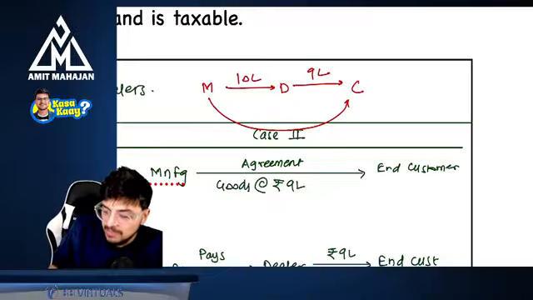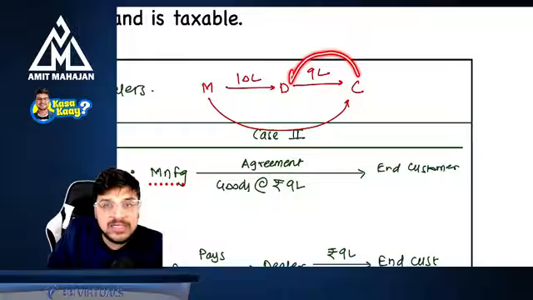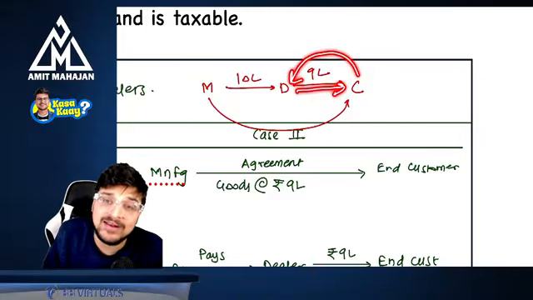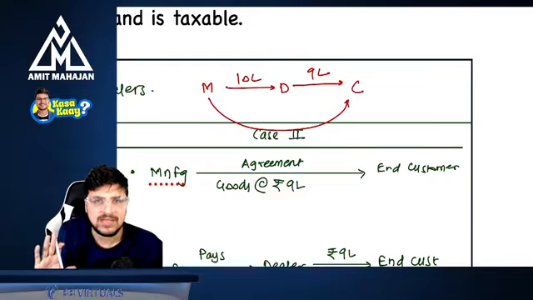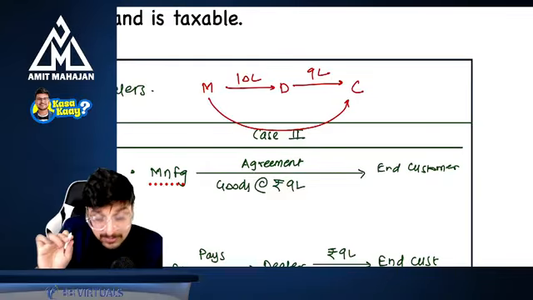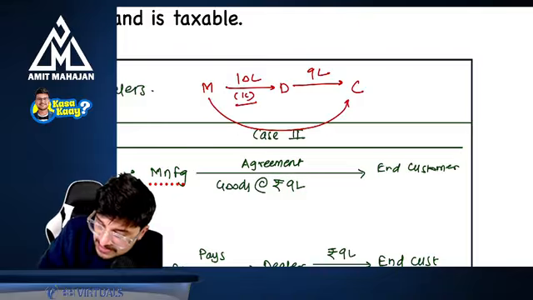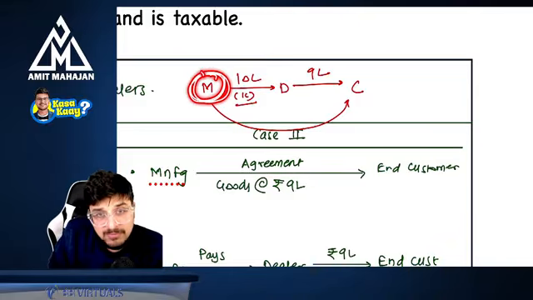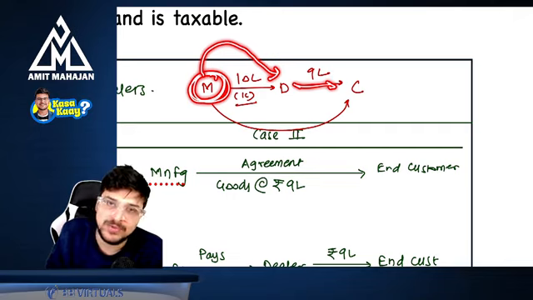So when the manufacturer made an agreement with the customer, the manufacturer asked the customer to go to the dealer, and now the dealer is selling the goods to the customer. Why? Because they had an agreement with the manufacturer. So can I say dealer is acting like a middleman here? Right. So whatever discount is given will be treated as the incentive or compensation which was given by the manufacturer to the dealer for selling the goods to the customers at reduced price.